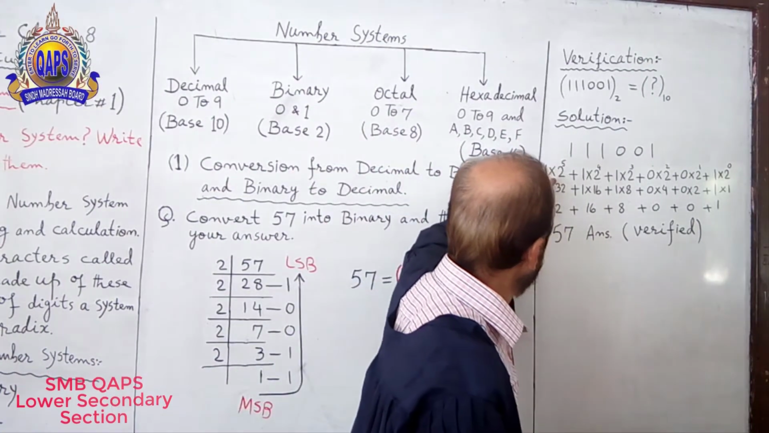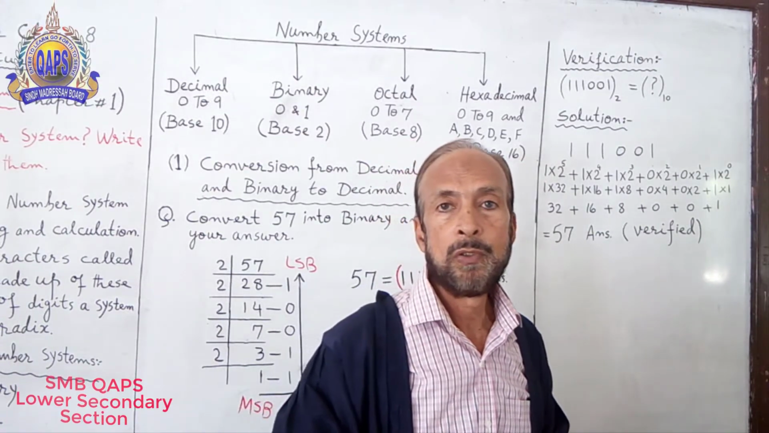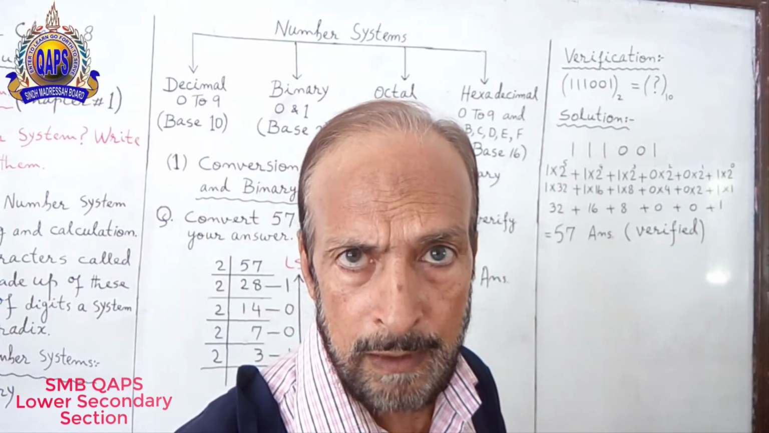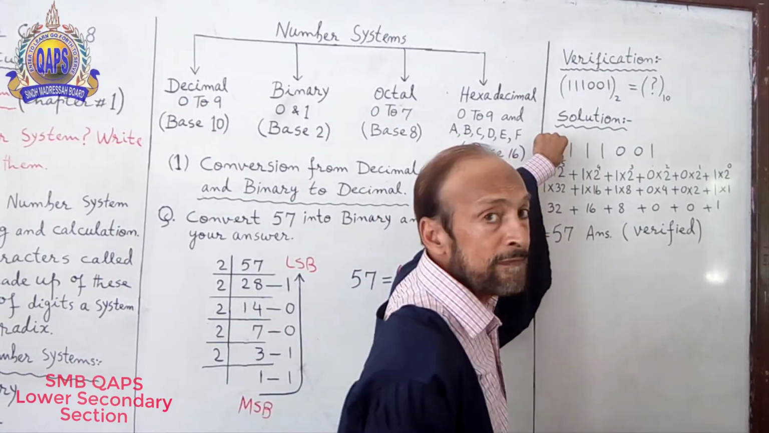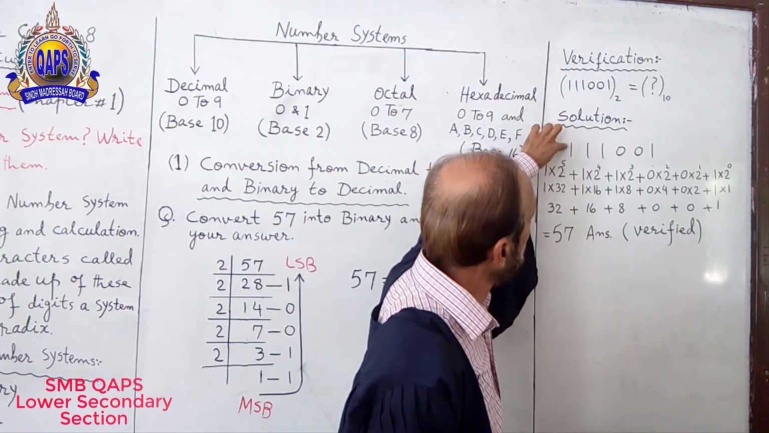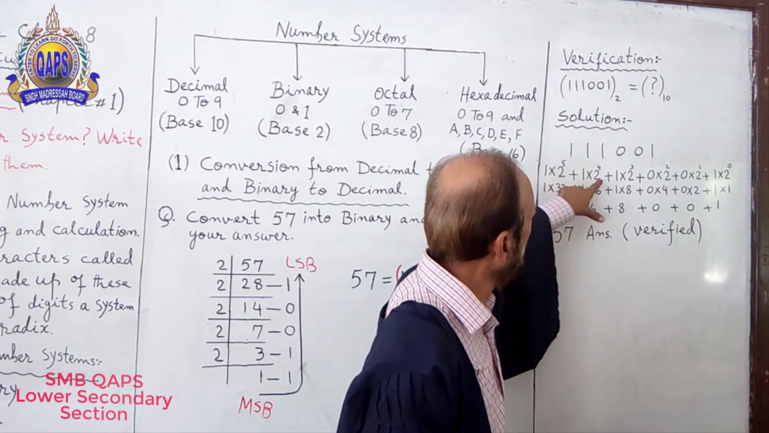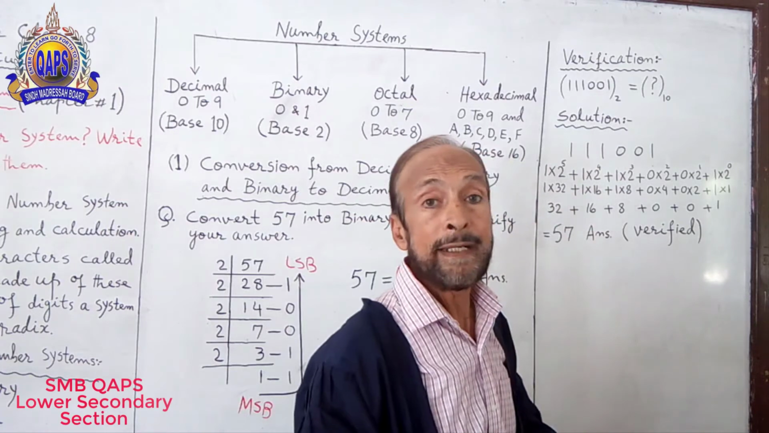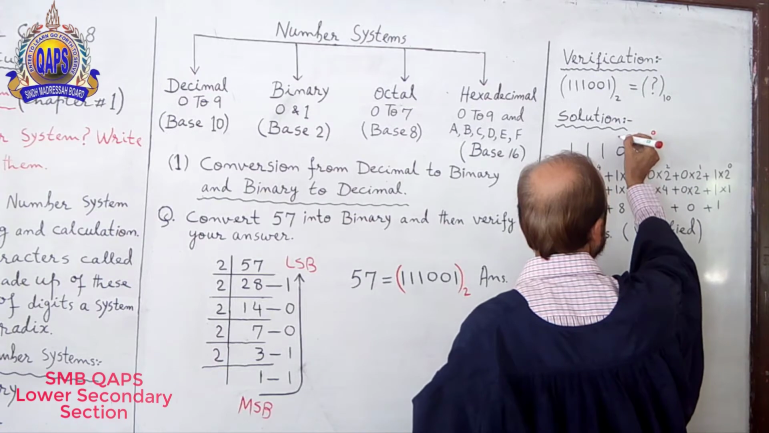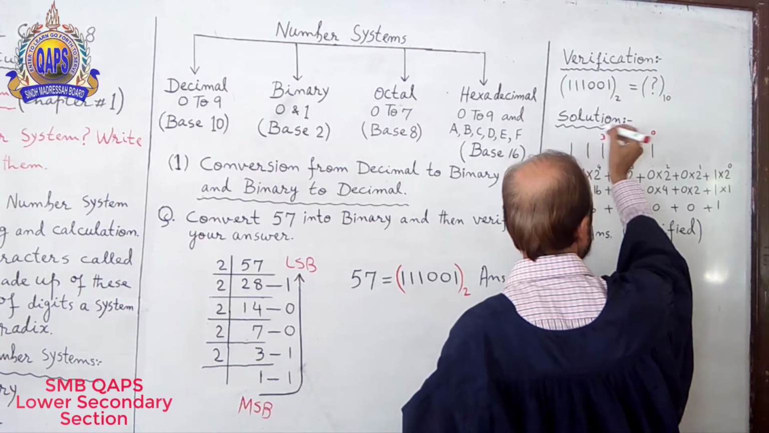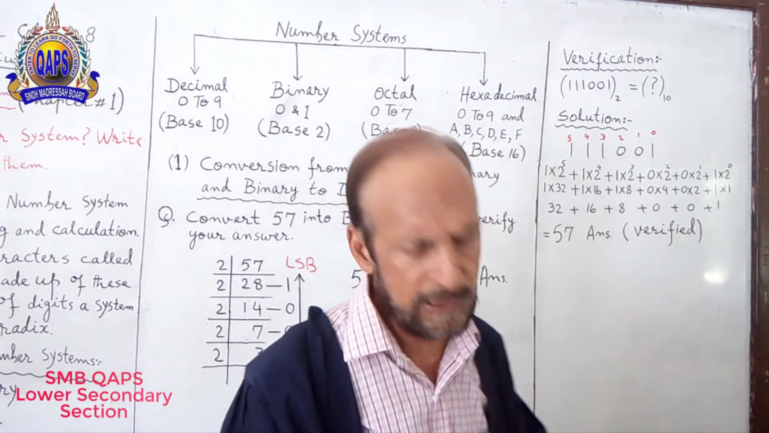Write this one over here, multiplied by 2. Why 2? Because 2 is the base of binary. Raised to the power 5. Plus this one, multiplied by 2 raised to the power 4. Why? Because see, 0, 1, 2, 3, 4, 5. I hope you will understand now.